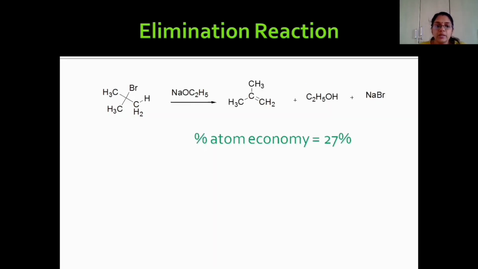Considering the last reaction, elimination reactions. By the term itself, we can understand that some group of atoms is eliminated, thereby existing as a byproduct in the reaction. So elimination reactions also cannot be considered 100% atom economical reactions. Whenever we are designing a chemical reaction, there should be maximum incorporation of the reactants in the formation of the product. That is the second principle, atom economy.